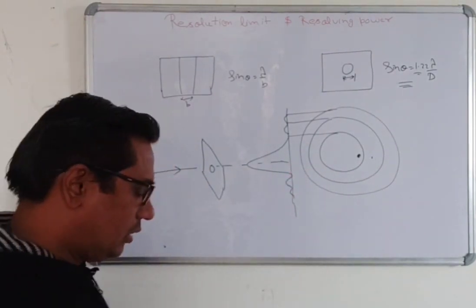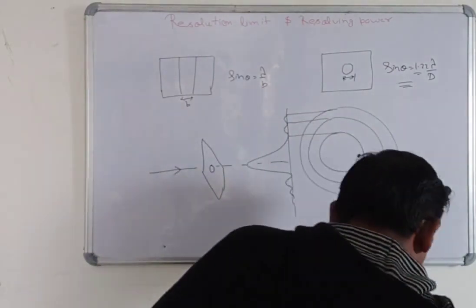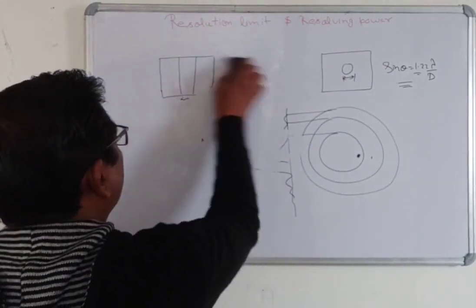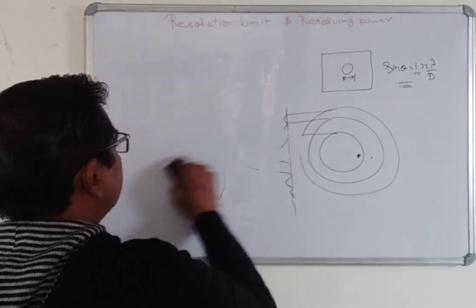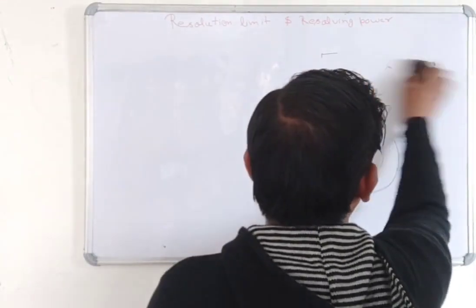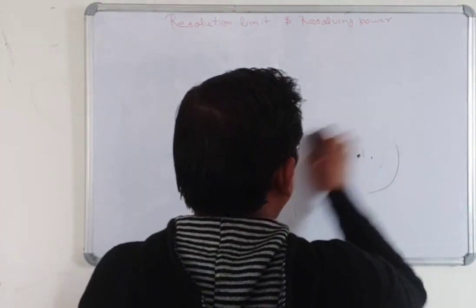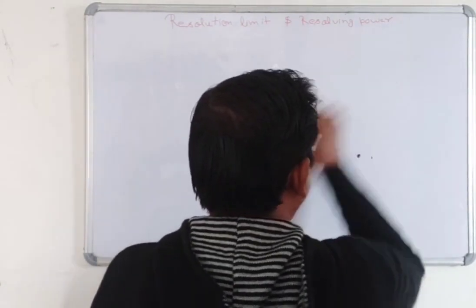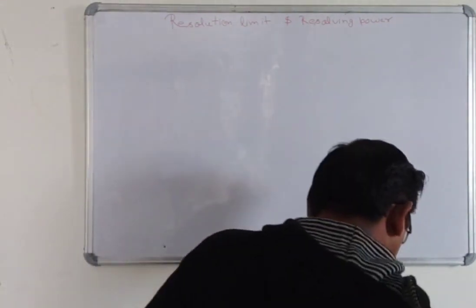Now suppose we have three conditions like this.